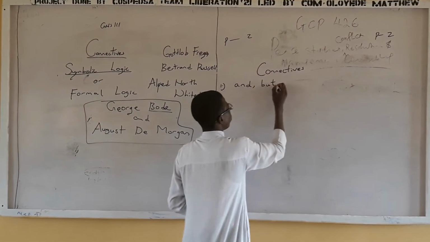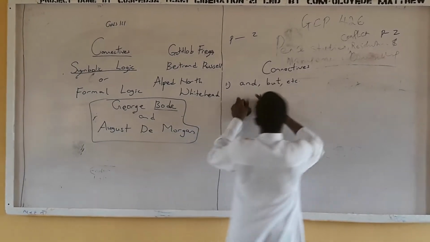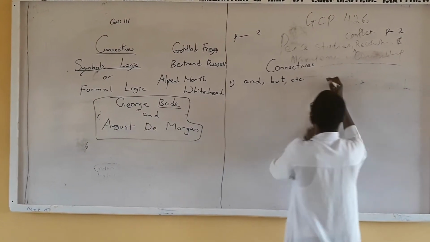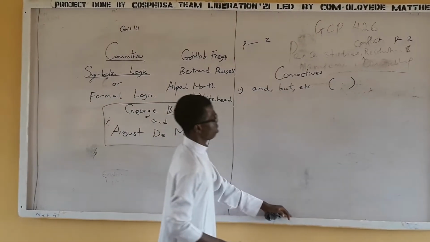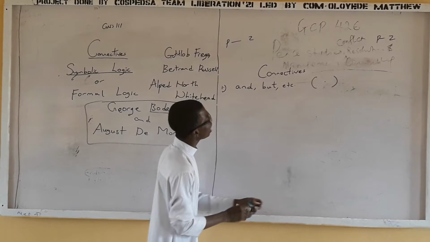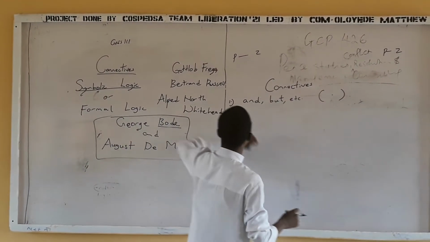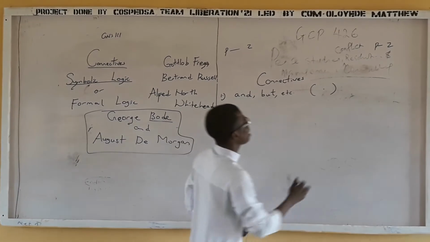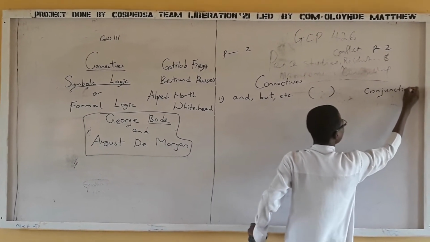So this connective is "and" or "but", and the symbol is dot. That's it, it's dot. Anytime you have "and" or "but" and the symbol dot, that compound statement is now called a conjunction. Okay, you got the point there.